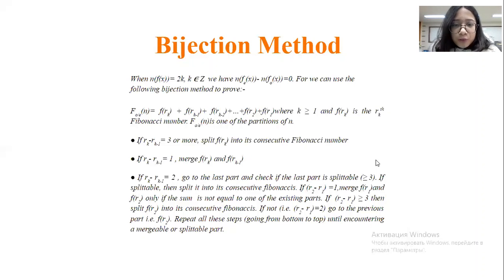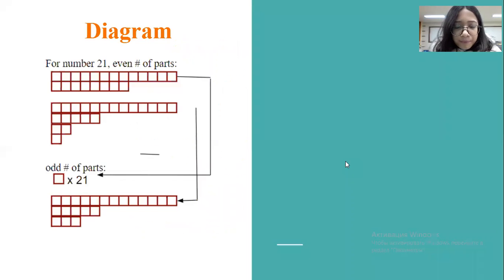So I will show you a more detailed version using a diagram. Here we have the number 21. 21 can be expressed as 13 plus 8, 13 plus 5 plus 2 plus 1, 21 itself, and 13 plus 5 plus 3. Above we have all the even number of parts, and below we have all the odd number of parts. For the first one, we have 13 and 8. The Fibonacci index difference between 13 and 8 equals 1. So we can merge them, and then it will give us 21.